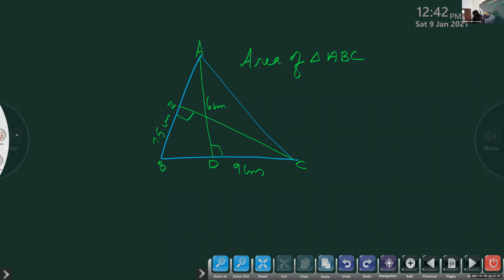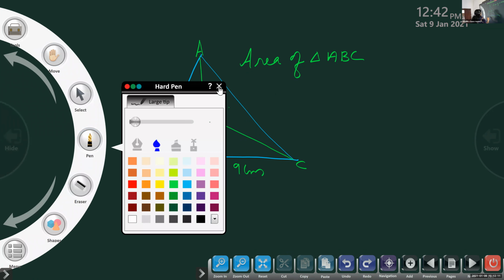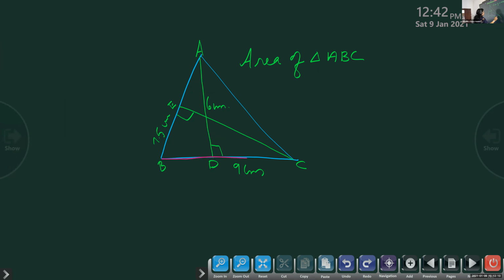We know this base is 9 centimeter, and the height towards that base is given already, that is 6 centimeter. So half into base into height is the area of the triangle.